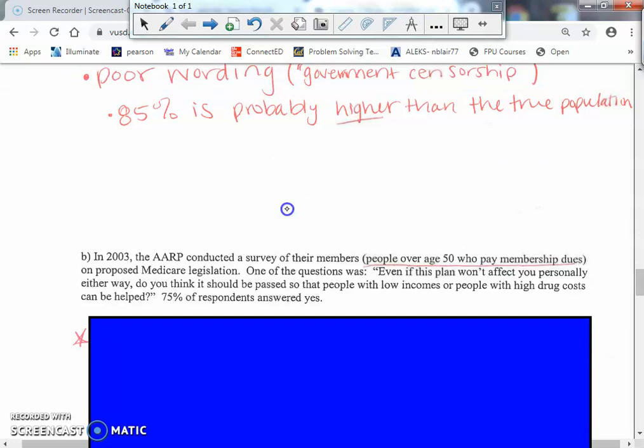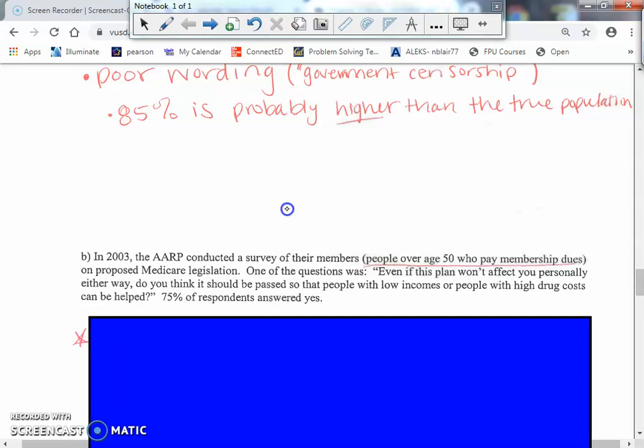So, in 2003, the AARP conducted a survey of the members, people over age 50 who pay membership dues, on proposed Medicare legislation. One of the questions was, even if this plan won't affect you personally, either way, do you think it should be passed so that people with low incomes or people with high drug costs can be helped? First of all, I'm looking at who we asked.